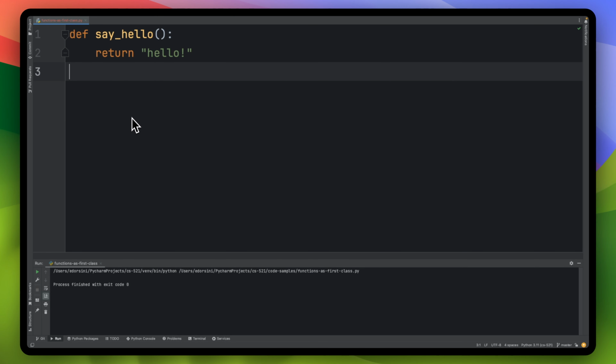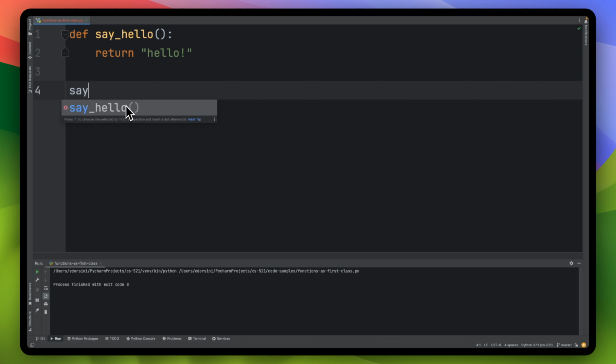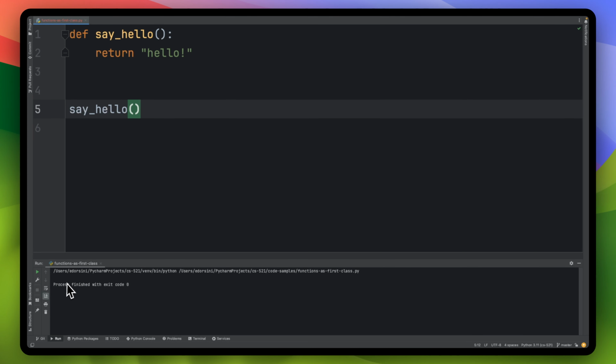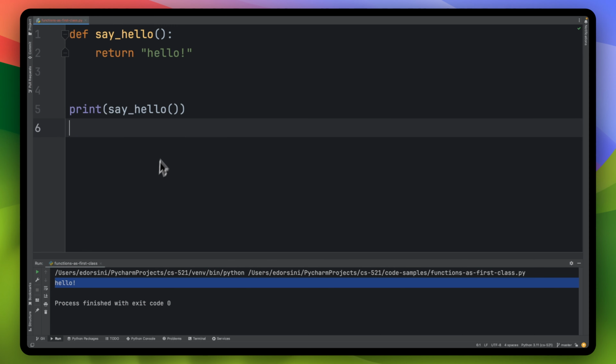Nothing happens. But what we need to do is say hello, parentheses, parentheses, and now we run it. Nothing happens. Why? Well, we need to print whatever the result is from this say hello method. And now we get the hello. So to build this up, that's our main little function that we're going to be using.